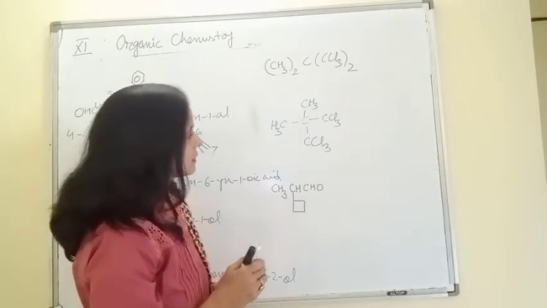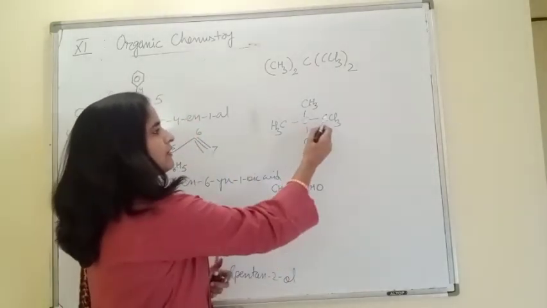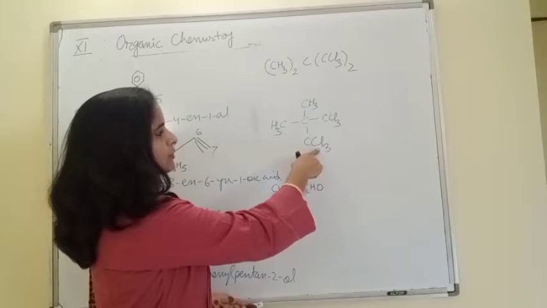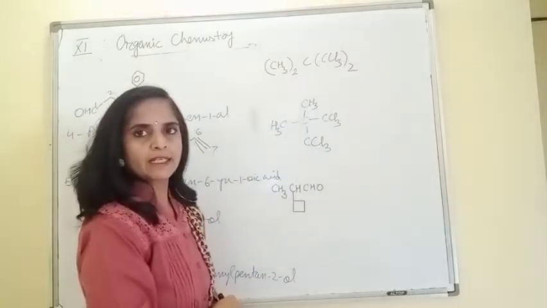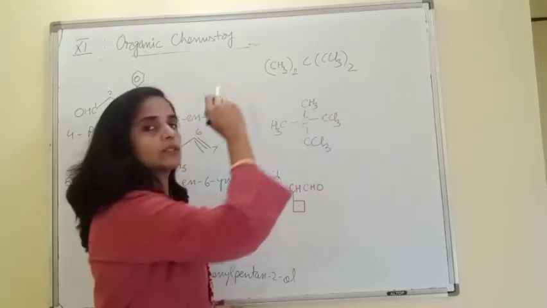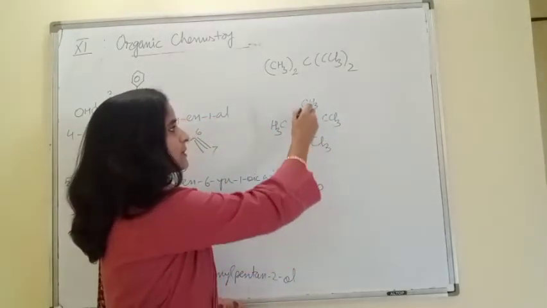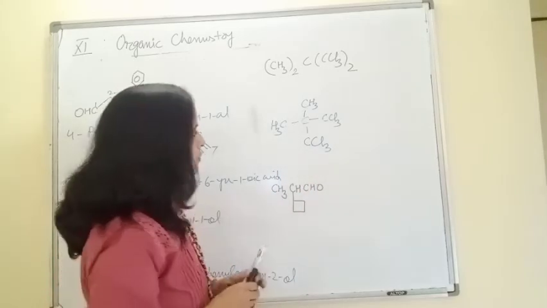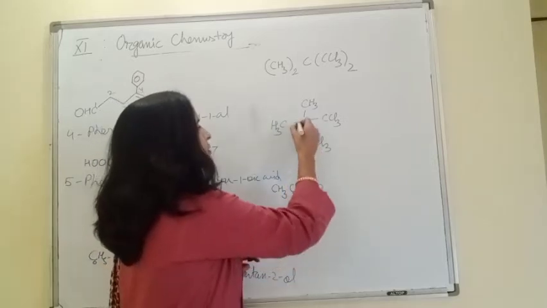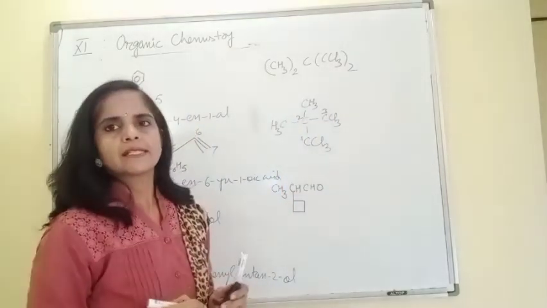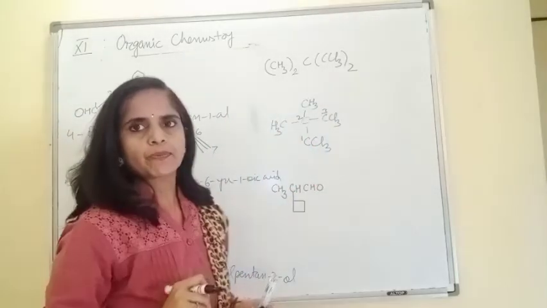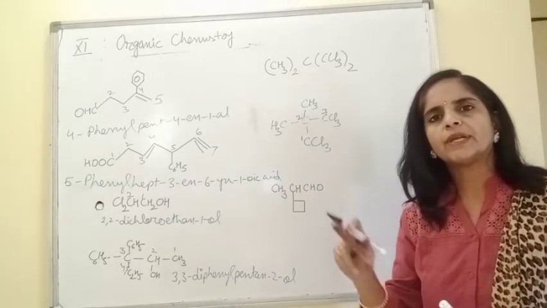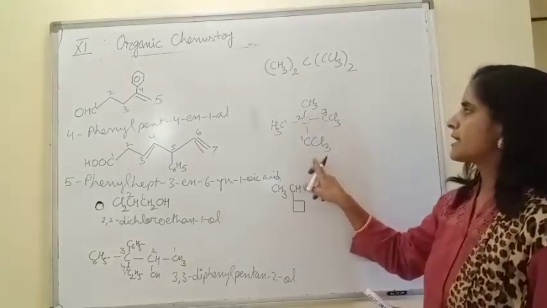Understood, beta? Coming to the next option, I have one more option, 1, 2, 3. If I select this chain, beta, 3 substituents on first carbon, 2 substituents on second carbon, and 3 substituents on third carbon. 3 plus 3, 6 plus 2, 8. So this chain has the maximum number of substituents. So of course now we will go for this chain. Don't go for this one or this one. Whenever we have more than one chain of the same length, always select the chain having the maximum number of substituents. So this is our main chain.